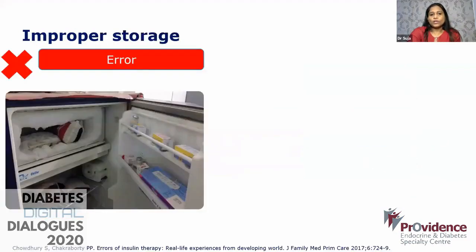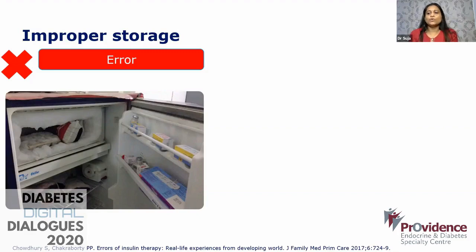Now coming to storage, improper storage is another thing because each insulin has storage recommendations by the insulin manufacturer. Pens, cartridges, vials, everything should ideally be refrigerated. It should be kept between 2 to 8 degrees Celsius, but never frozen. Sometimes the patient stores it in the upper part of the refrigerator door, and maybe that freezer compartment door is broken. So it gets exposed to very low temperatures, and insulin is denatured. Insulin loses its bioavailability when stored in the topmost part.